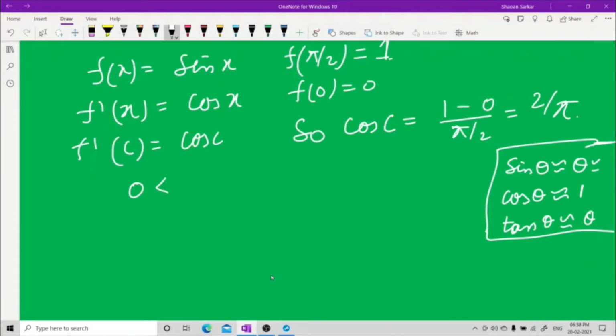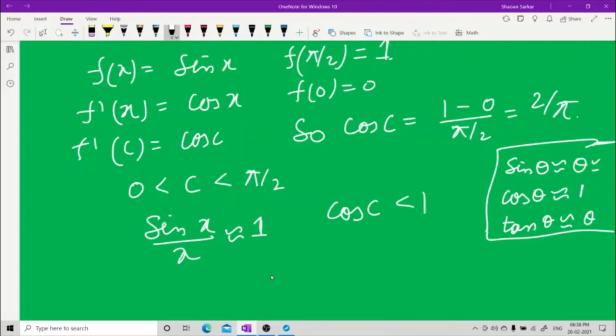Now see, between 0 to pi by 2, sine x upon x is approximately 1, and you know that for any angle cos c is less than 1. Therefore, let's write it in this manner so that there is no confusion.